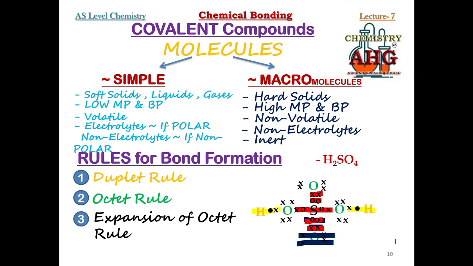So always remember, whenever you are given a compound, mostly the octet rule is followed, and sometimes the duplet rule, and sometimes the expansion of octet rule is followed. But this must not be surprising information for you. If an element has more than 8 electrons after bond formation, you must remember that element would have shown which rule? Expansion of octet. So this was the simple information that we discussed in this lecture.